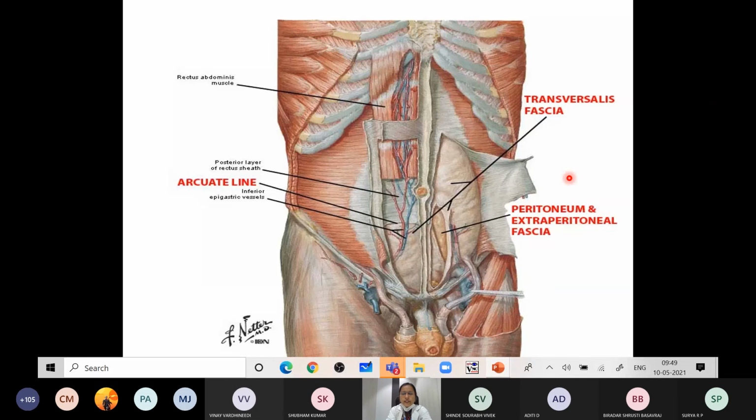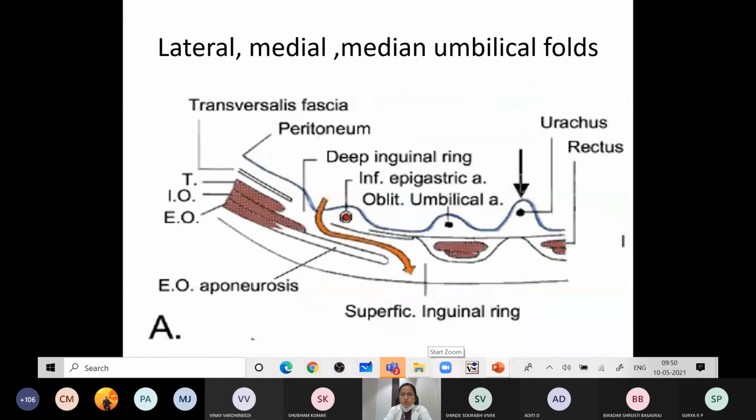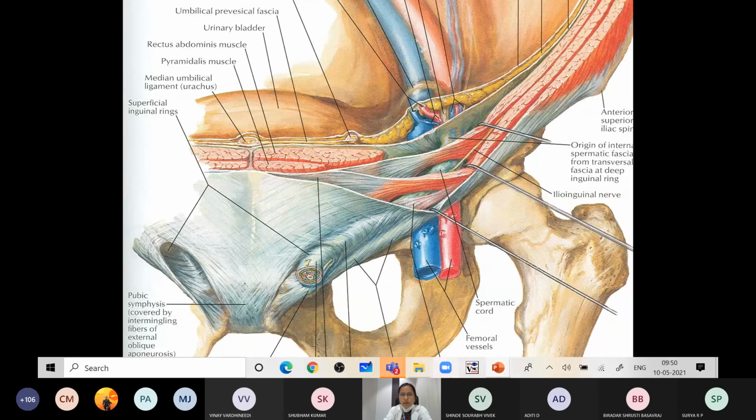Then the vessels and nerves. The nerves are mainly the intercostal nerves. Just now, as we have told, the lower intercostal nerves will be supplying the anterior abdominal wall. The vessels are mainly the superficial and inferior epigastric arteries, which are mainly seen in the rectus abdominis, being branches of that. Apart from that, you will be having the superficial external pudendal and the superficial circumflex iliac branches. These will also be supplying the anterior abdominal wall. So nerves are mainly the intercostal nerves, and arteries are mainly the branches of the superficial epigastric, inferior epigastric, and then the branches of the femoral artery, which will also be supplying this.